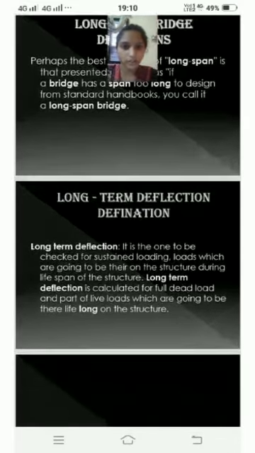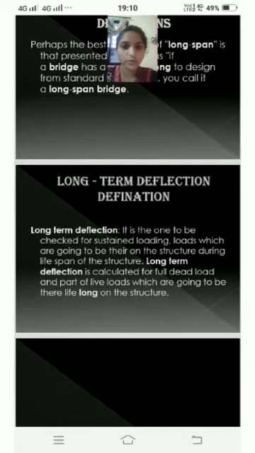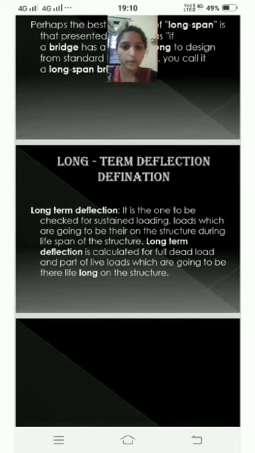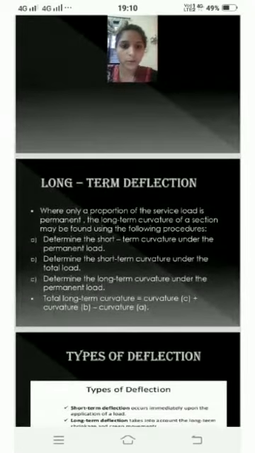Long-term deflection definition. Long-term deflection is the one to be checked for sustained loads which are going to be there on the structure during the lifespan of the structure. Long-term deflection is calculated for a full dead load and part of live loads which are going to be there lifelong on the structure. Long-term deflection, where only a proportion of the service load is permanent.